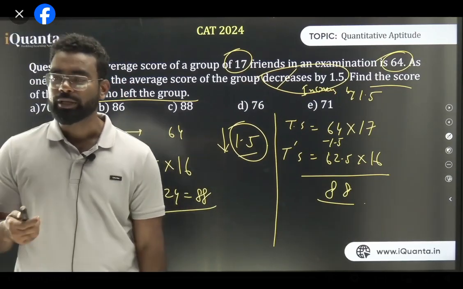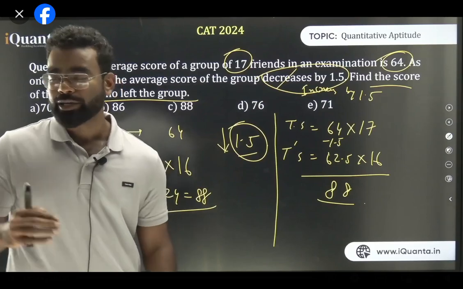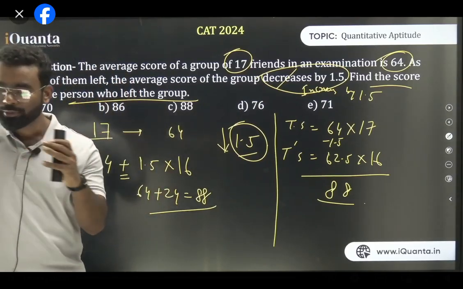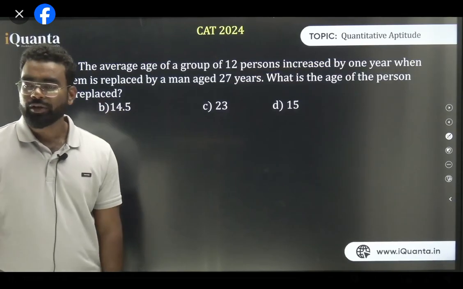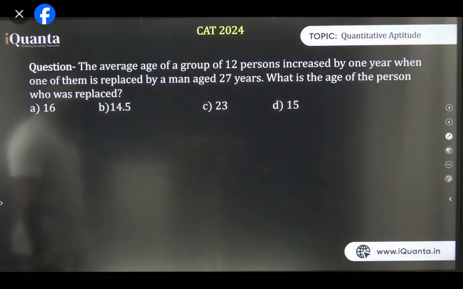ठीक है? I hope you have understood now why it is decreased. अगर वो increase होगा, please keep it in your mind also. When a higher person left, it is decreased. When the lower person left, it increased. ठीक है? 40 was the answer. So that is the example. So let's go for the last question of the day, I guess.